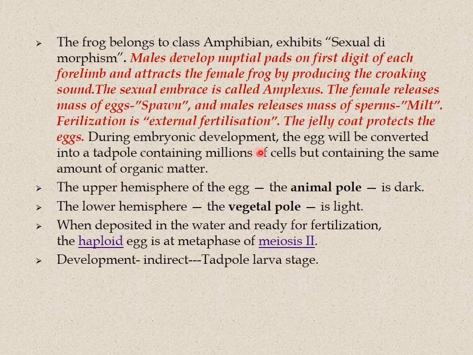During embryonic development, the egg will be converted into a tadpole containing millions of cells but containing the same amount of organic matter. The upper hemisphere of the egg is called the animal pole, which is darker in color. The lower hemisphere is called the vegetal pole, which is lighter in color. When the eggs are deposited in the water and are ready for fertilization, they are in the haploid stage, at metaphase of meiosis 2. Development is indirect, where we can see the tadpole larval stage.